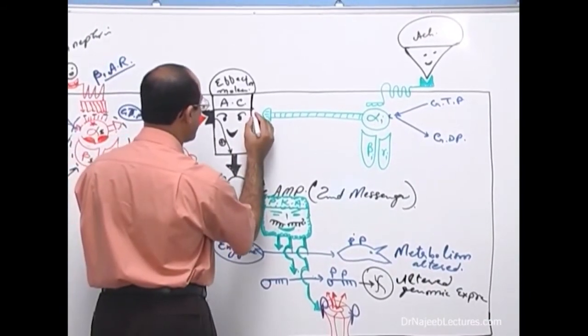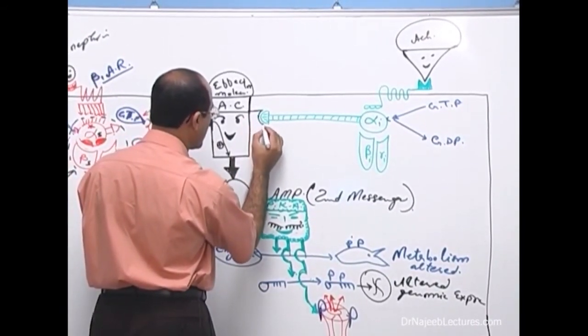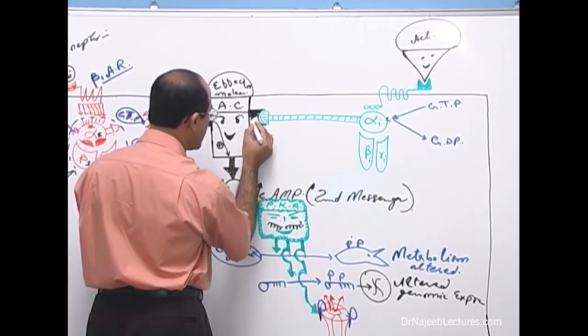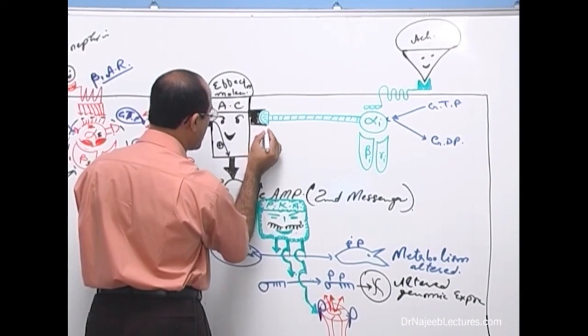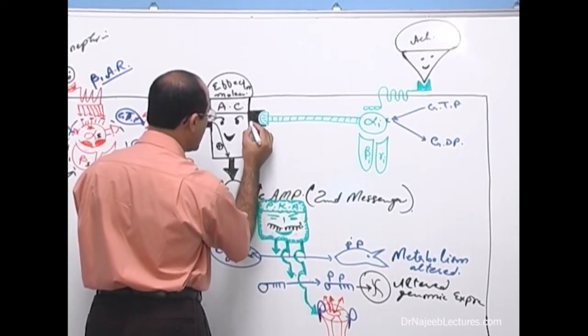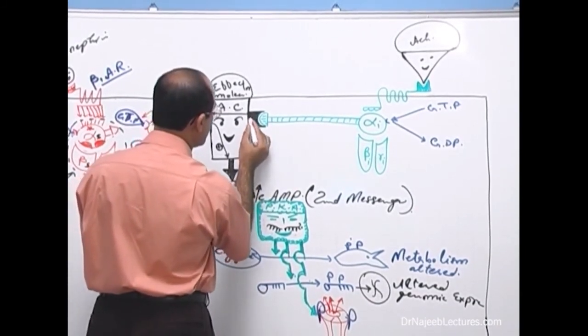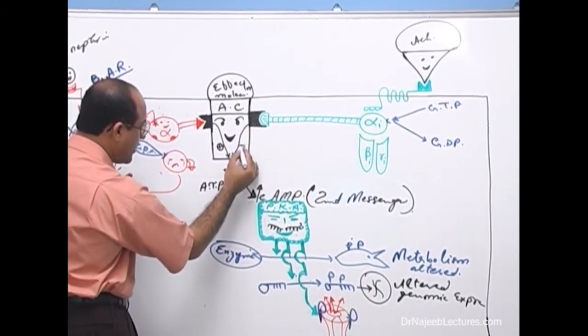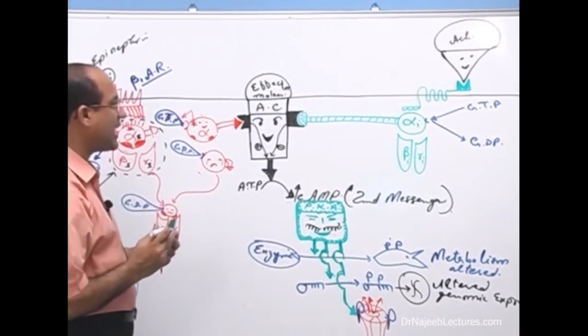This is entirely a different domain, and when this domain is stimulated, it leads to inhibitory action on the effector part of adenylyl cyclase.